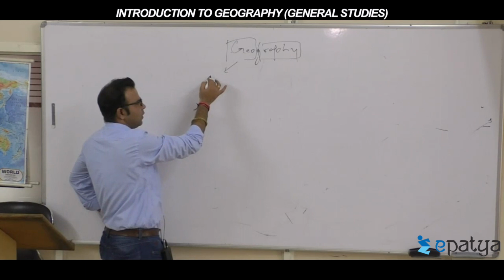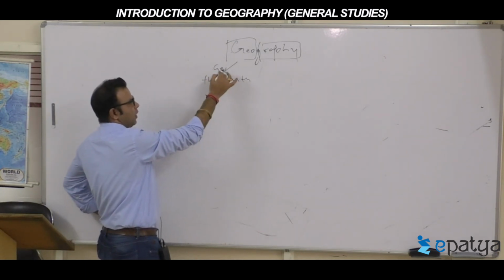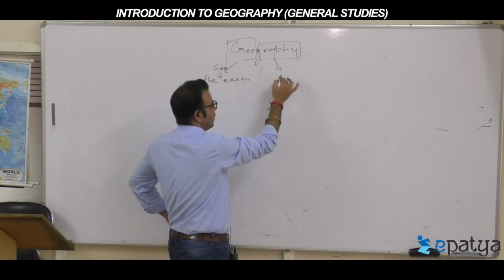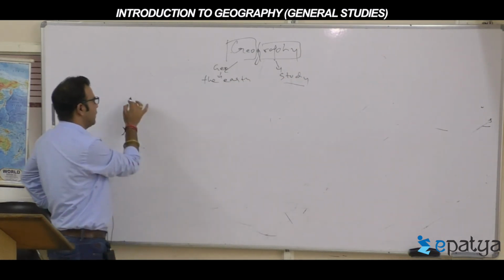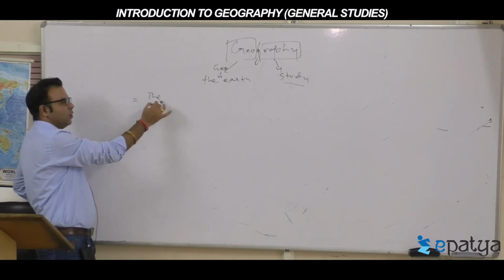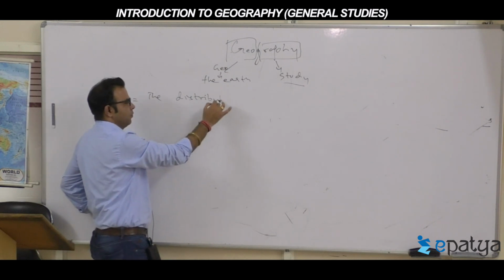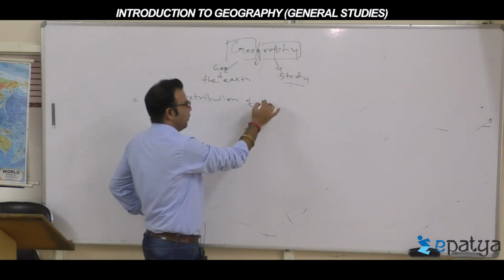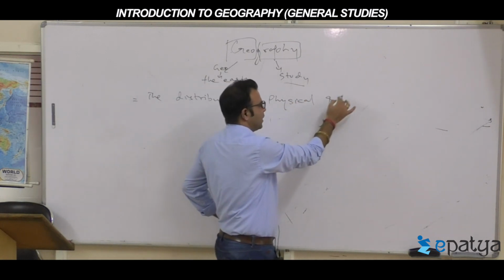Geography is nothing but, geo means the earth, graphy means the study. So what to study? In the earth, geography deals with the distribution of physical and human aspects.